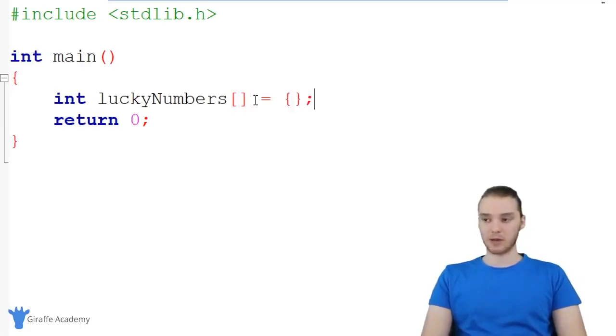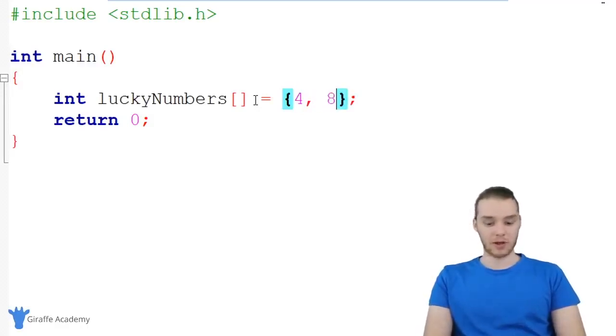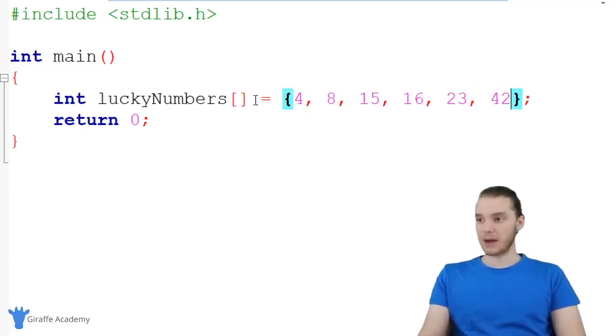And inside of this open and closed curly bracket, I can just start typing out some numbers that I want to put in this array. So we could type out 4, 8, 15, 16, 23, 42. Now, I could basically type out as many numbers as I wanted, and I could store them inside of this array. So over here, I printed out 6 numbers. I could print out 600 if I wanted. The only thing that's limiting me is how many I can actually put in here.